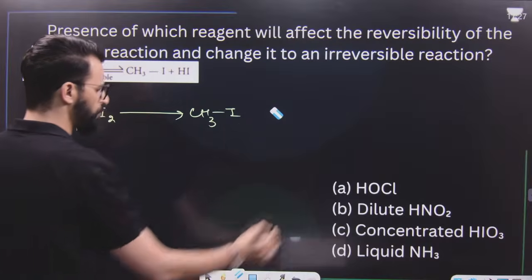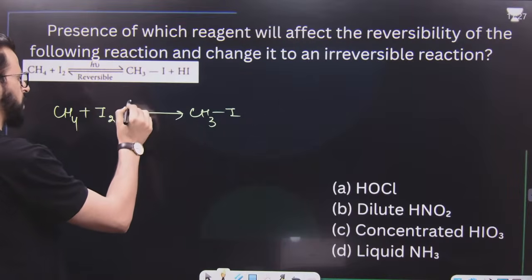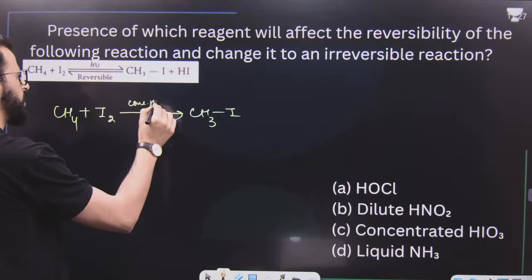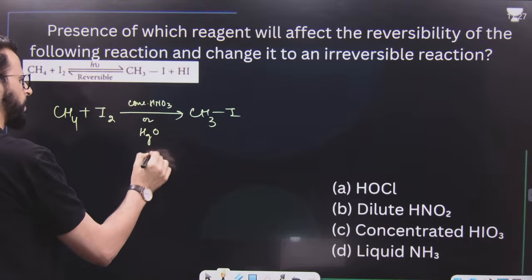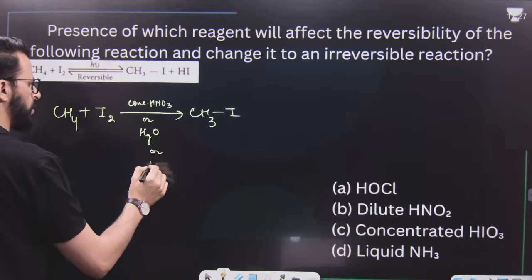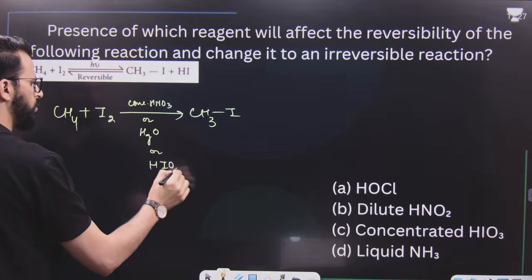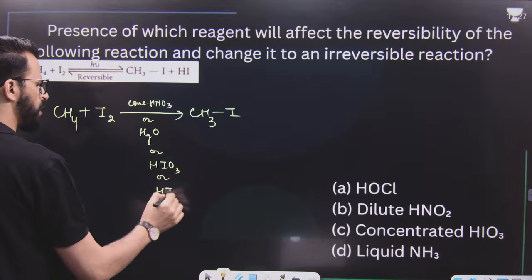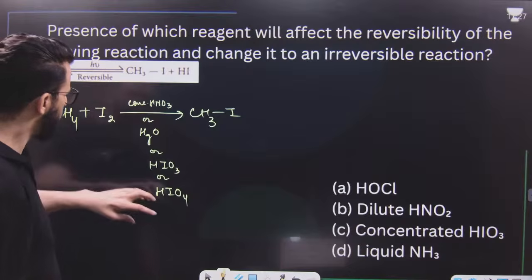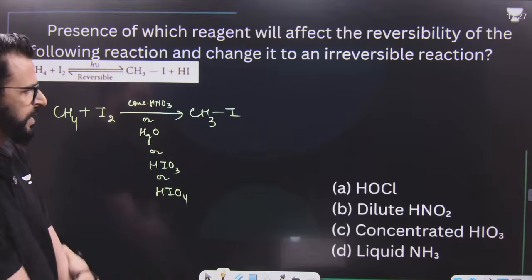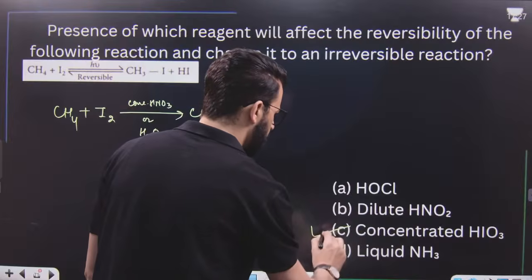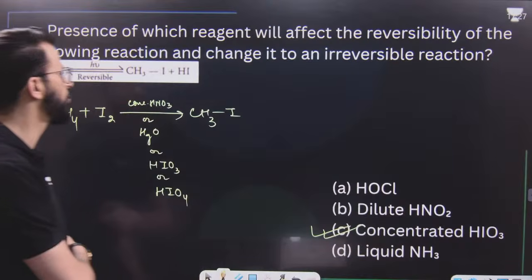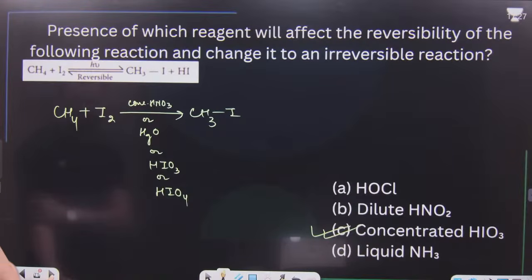But this is possible only if this reaction takes place in the presence of concentrated HNO3 or HIO3, or you can also use HIO4. So you can use any one among these strong oxidizing agents. Now the option here is only HIO3. So you can write down HIO3. HIO3 is the right answer.